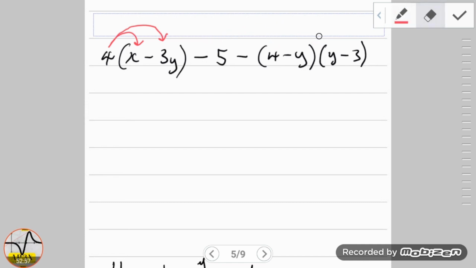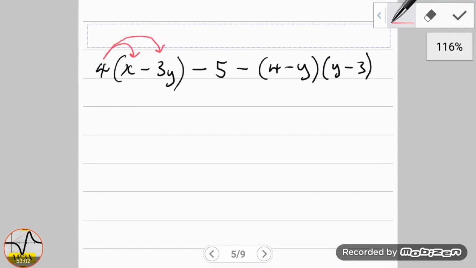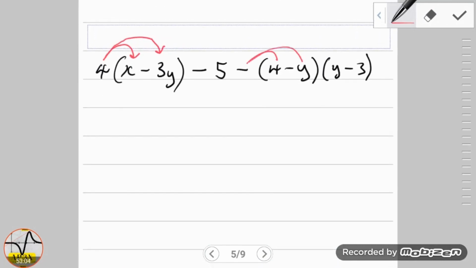So what I find though is that students try to distribute the negative sign in here, and then it kind of got a little bit nasty, it kind of got a little bit ugly, and then they got a little bit confused. Now what I do advise, that when you get a question like this where you have distributive law and you have what is referred to as binomial expressions, it is recommended then that you take care of this aspect of the problem next.